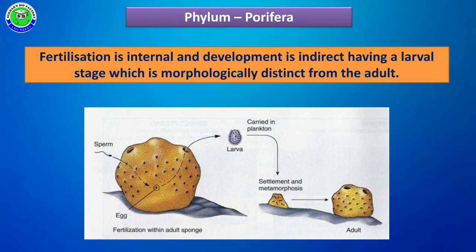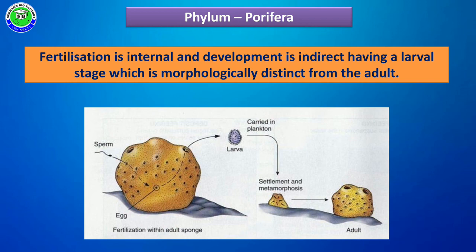In this way, the entire process of fertilization takes place inside sponges, but it is cross fertilization. The zygote formed inside their body becomes a larva, showing indirect development, and the larva in suitable conditions becomes a new adult organism. This is the process of sexual reproduction seen in the majority of poriferan members. So these are the general characters of the phylum Porifera.